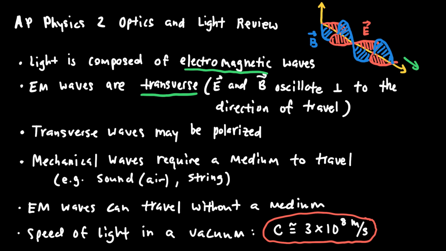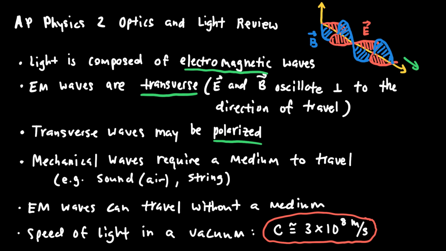Also, we know that because light is a transverse wave, it can be polarized. And so if I have a polarizing filter or a grating that only allows light oscillating in a particular direction to pass through, then it can be polarized. And if I take two polarizing filters that have a common transmission axis, and I rotate one of them 90 degrees, then light oscillating in either direction will be prevented from going through, and those two polarizing filters will together block all of the light.